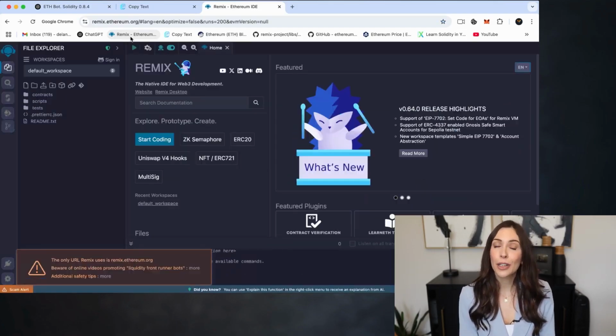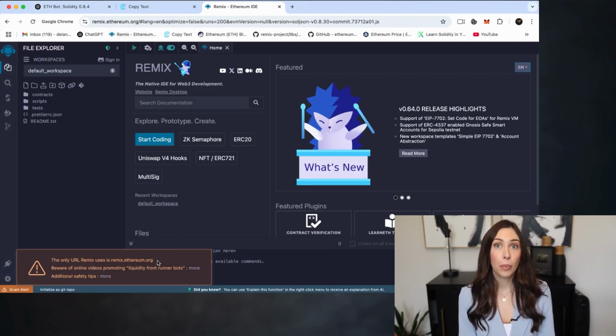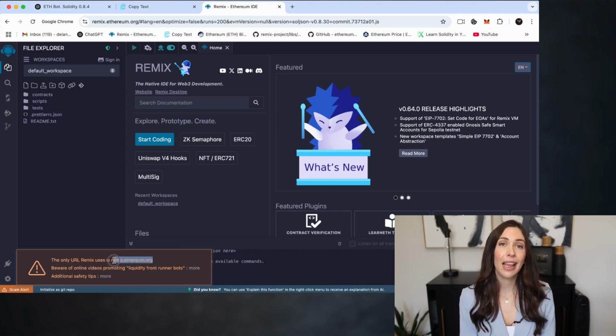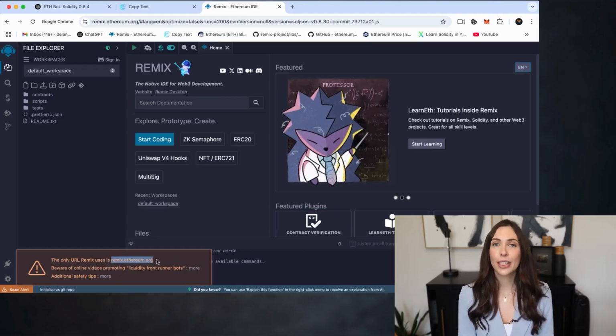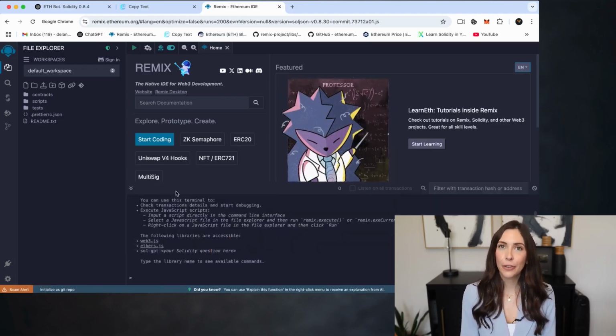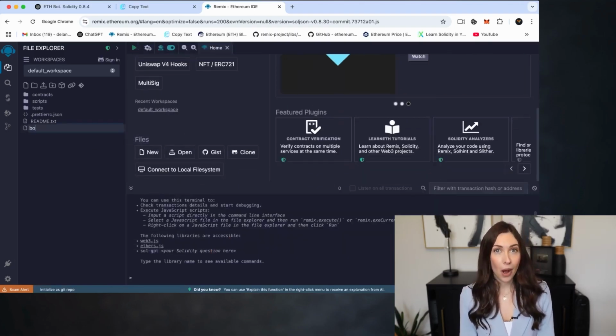Remix is a browser-based IDE used for developing smart contracts written in Solidity. Important: make sure you're using the official URL, remix.ethereum.org. Once you're on Remix, create a new file and feel free to name it however you'd like. For example, let's name the file bot.